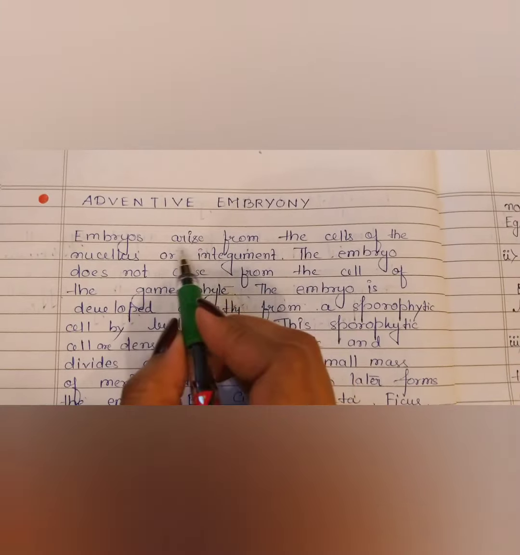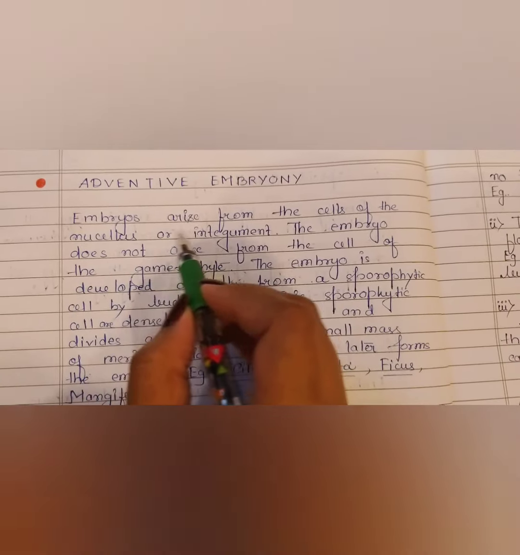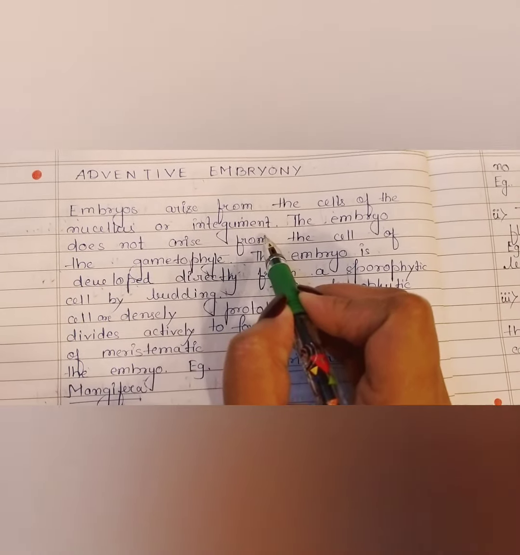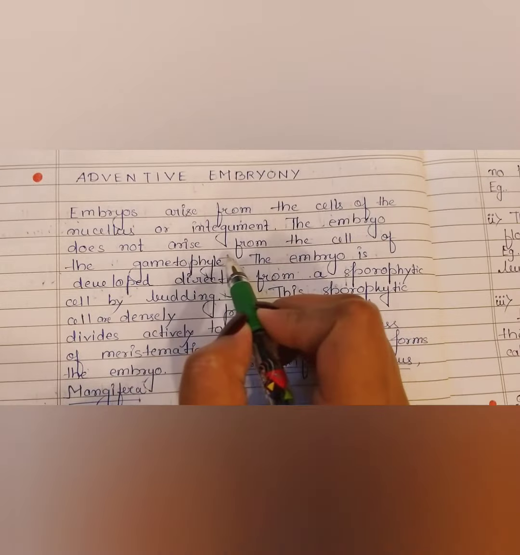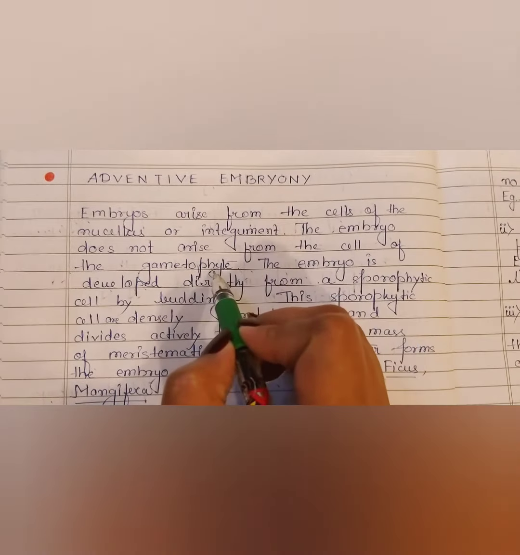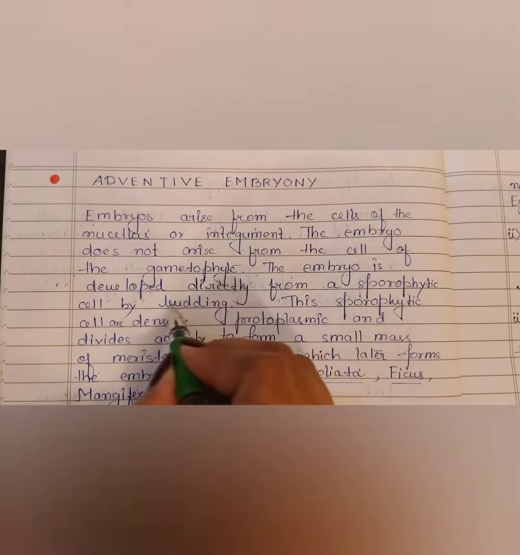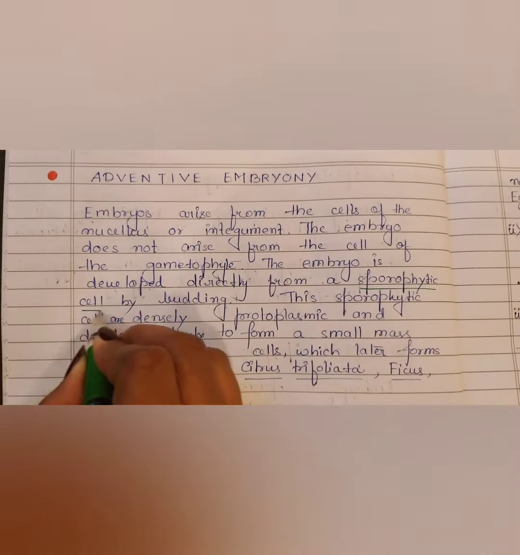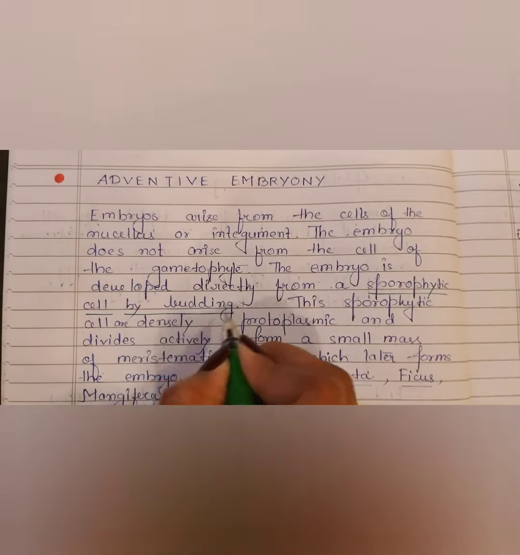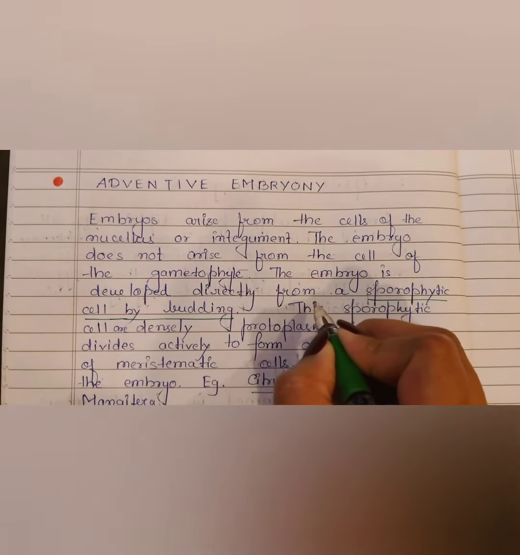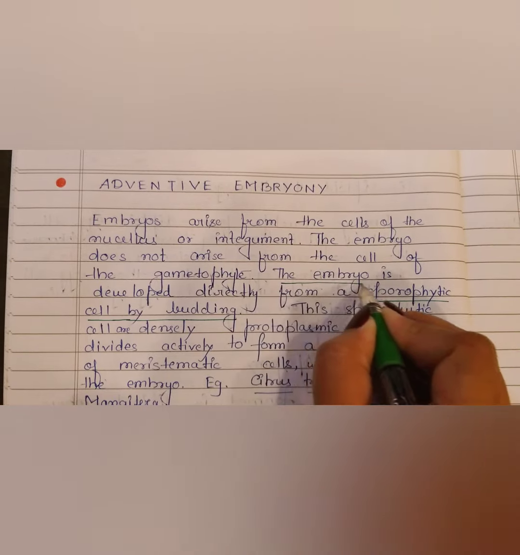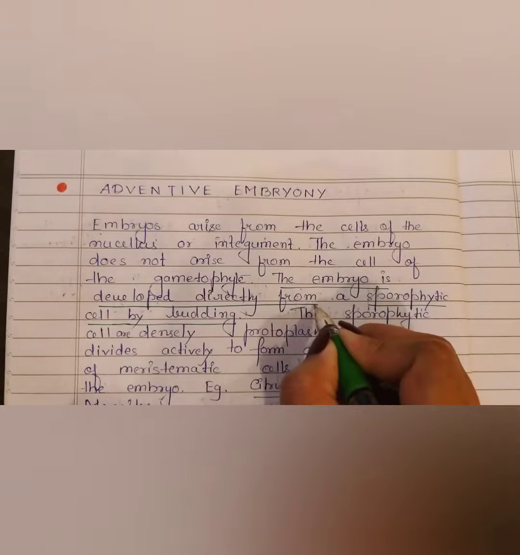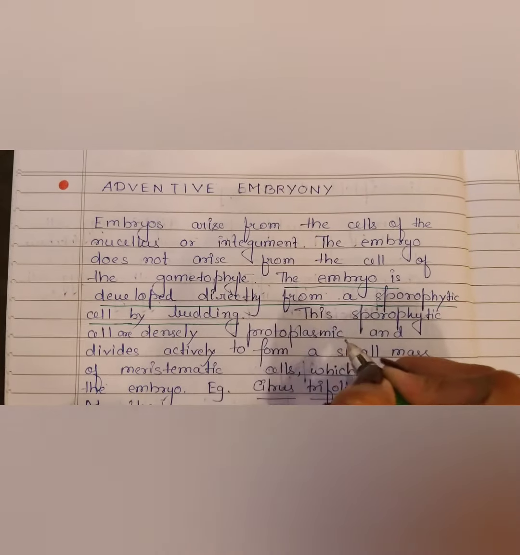We have adventive embryony. See, embryos arise from the cells of the nucellus or integument. Fine. The embryo does not arise from the cell of the gametophyte. The embryo is developed directly from sporophytic cell by budding. Very, very important. So, from where is it developing? The embryo is developed directly from a sporophytic cell by budding.